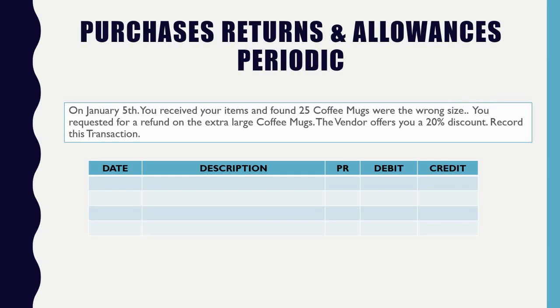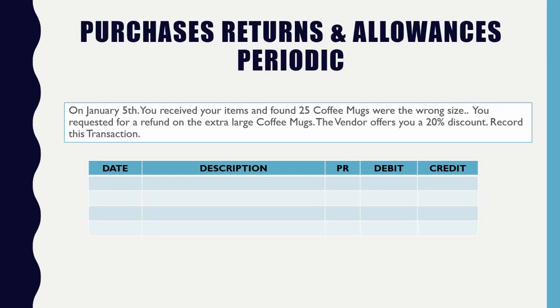Now, in most cases, you think to yourself, you have extra large cups and then you have regular size cups. It's true that you can still technically sell those cups. Maybe there's a special deal this time, and you might be able to save them for inventory. Maybe you might use them in the store.